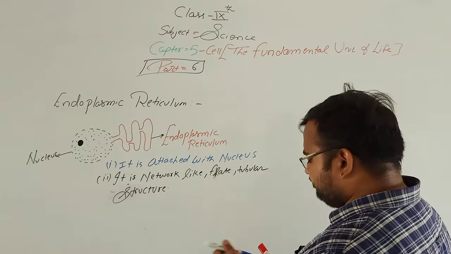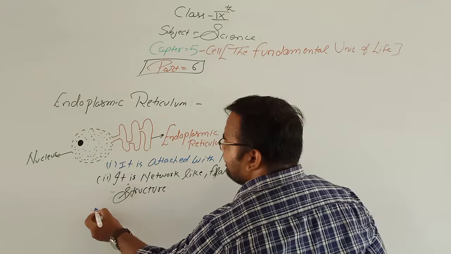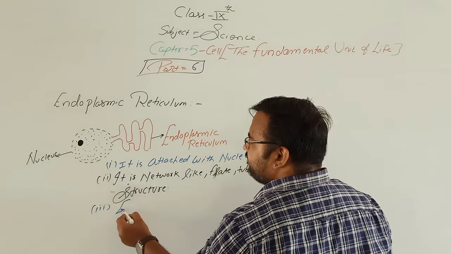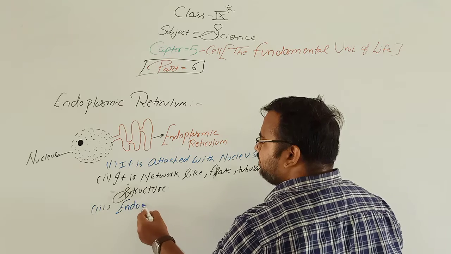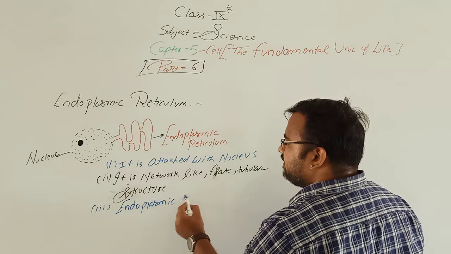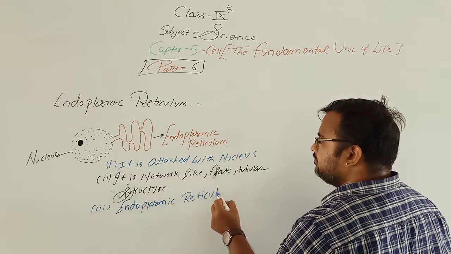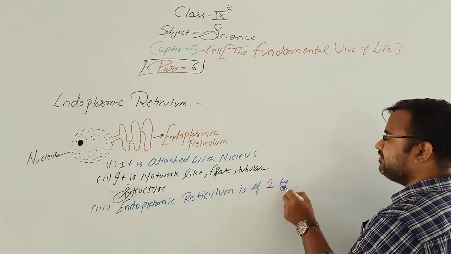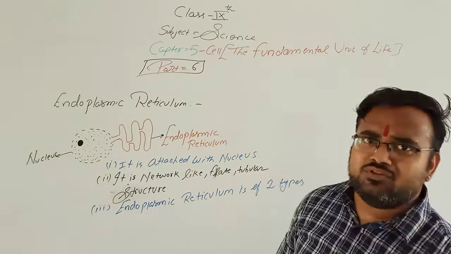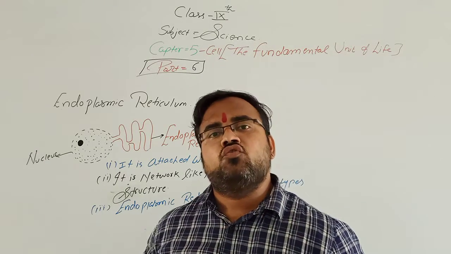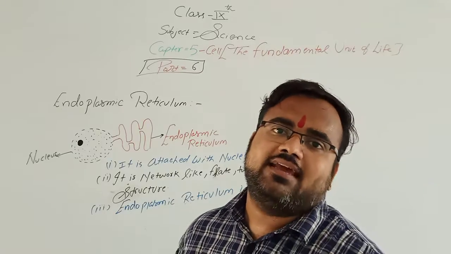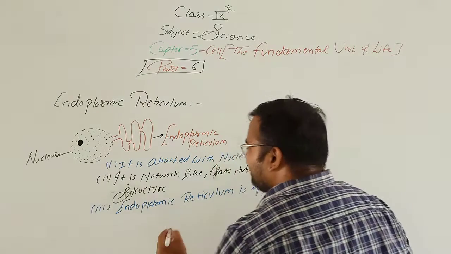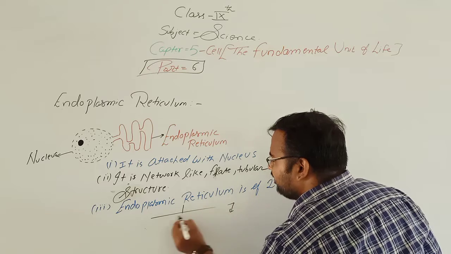Clear? Then next, it contains two parts. Endoplasmic reticulum is of two types.